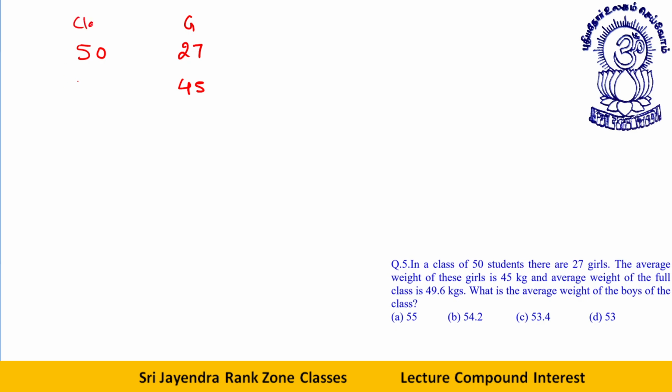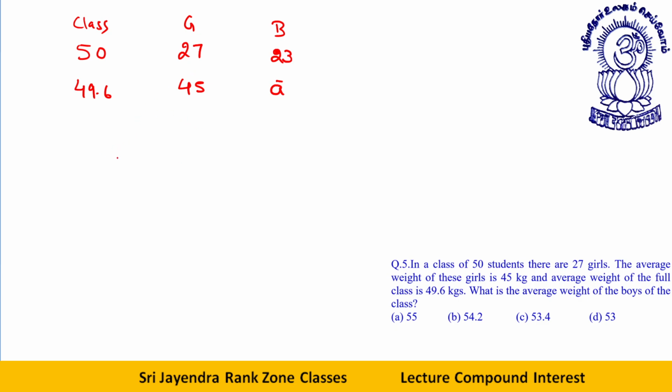This is the class. Its average weight is 49.6. What is the average weight of the boys? I don't know about the boys, but I know there are 23 boys. Okay, 27 plus 23. Let's say this average is A. Now, students, I'll tell you a logic. I'll tell you a shortcut, then the in-depth analysis we will take in the next lecture, next class.